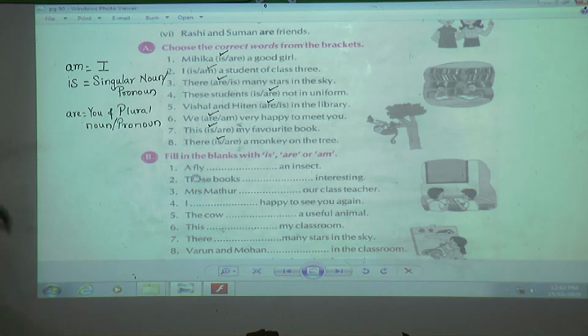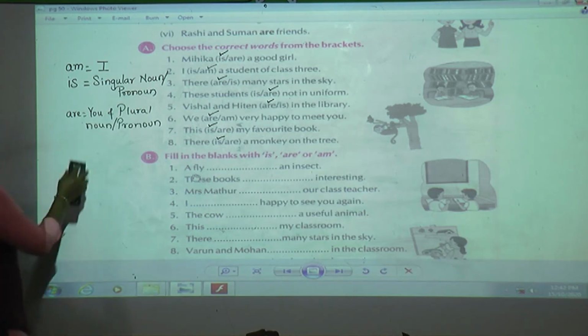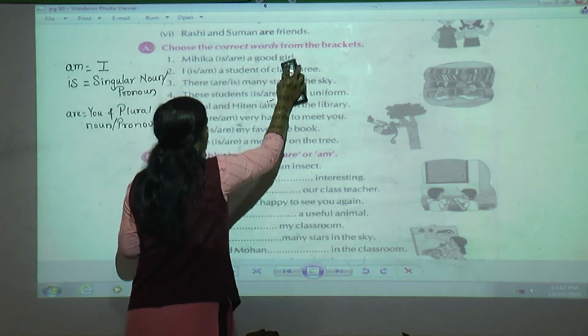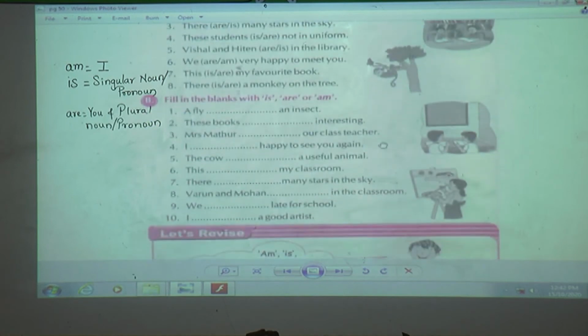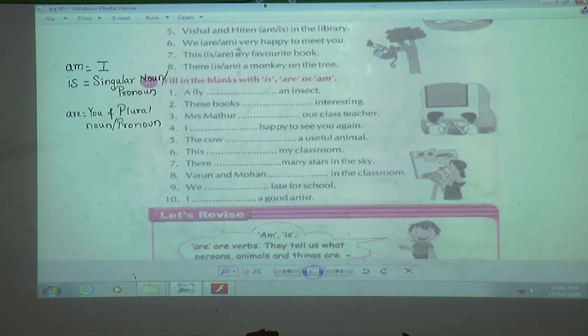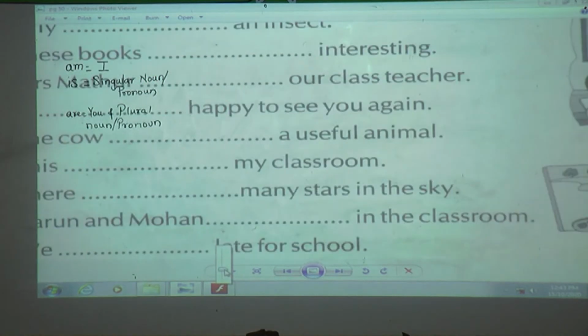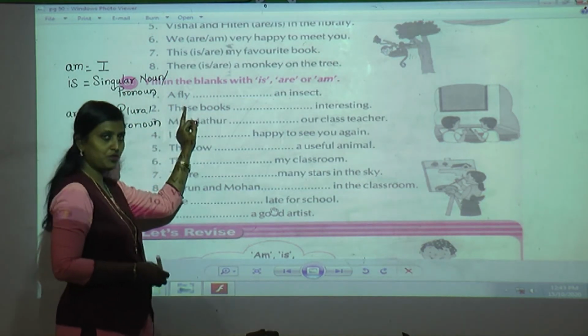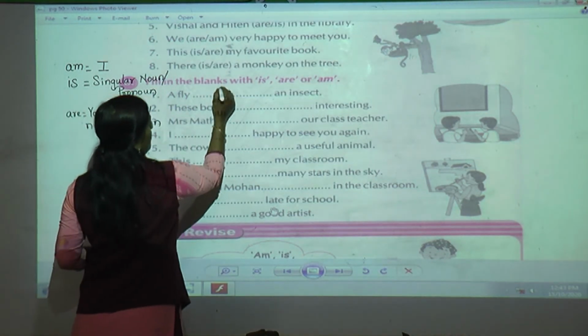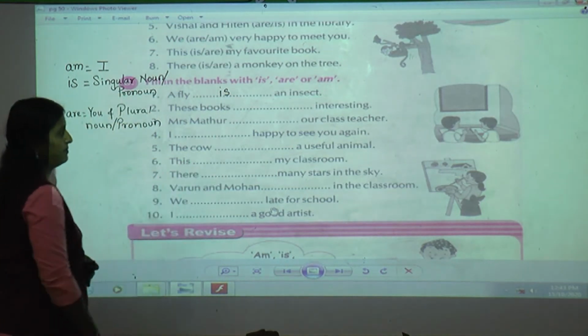I hope that you have finished with exercise A. Shall I rub all this? I'll keep this as it is. Okay. Exercise B. Next. Exercise B. A fly dash an insect. Now a fly. A fly shows it is a singular. So singular is there. So I am going to use is.